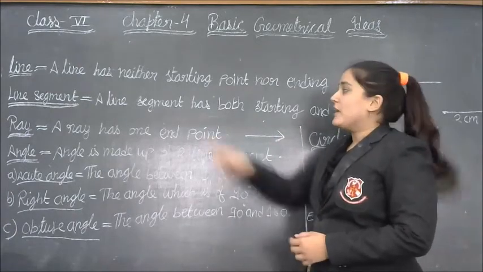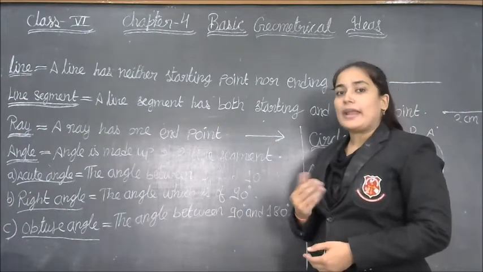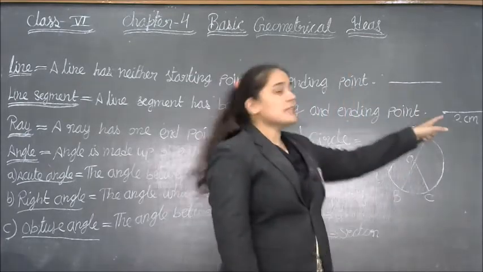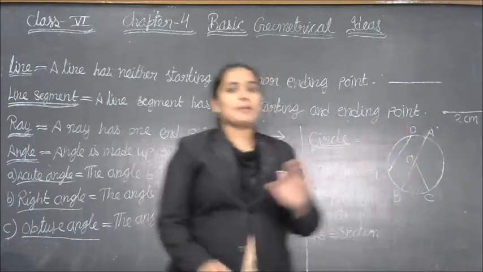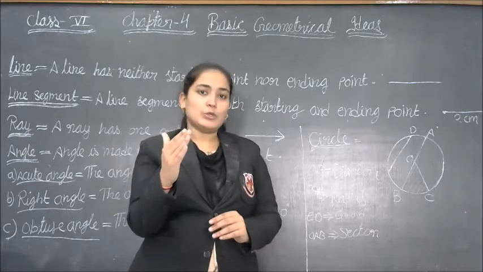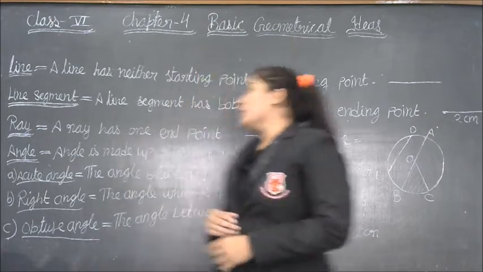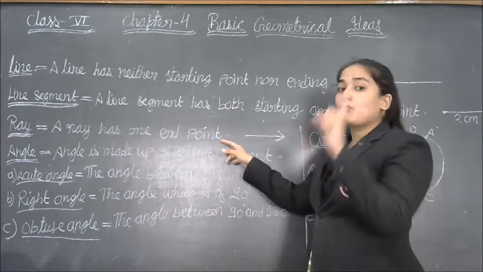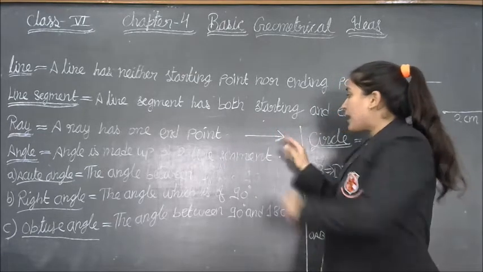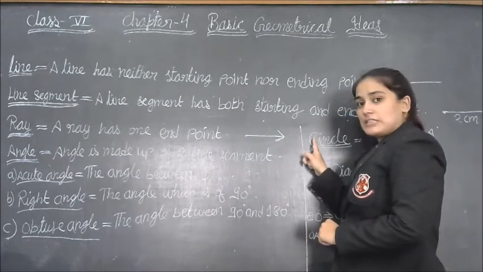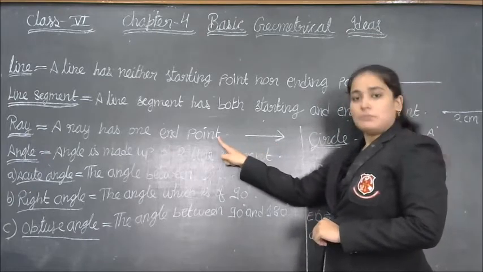Next, second, line segment. Line segment has both starting point and ending point. Look at this. It is the line segment of 2 centimeter. 2 centimeter line segment means it starts from 0 and ends at 2. So the 2 centimeter line is known as line segment. Next, ray. Ray has one end point, means we cannot extend it from this direction. But in ray we can extend from this direction.